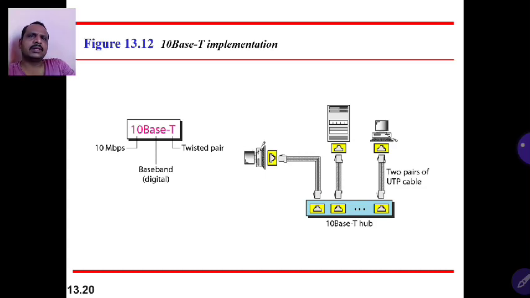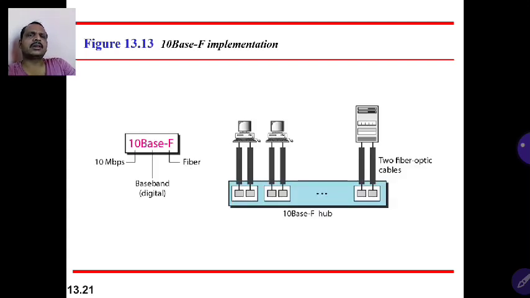Now 10BaseT: 10 Mbps, baseband digital signal, and T indicates twisted wire. It uses the star topology, with a central point that is connected to all the stations. Next, 10BaseF: 10 indicates 10 Mbps, base is baseband digital signal, and F is fiber implementation.